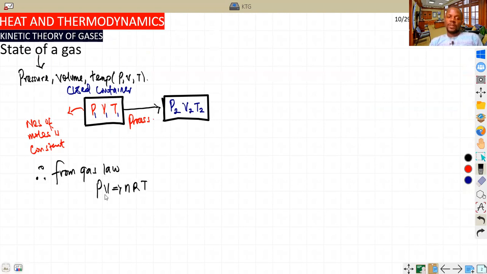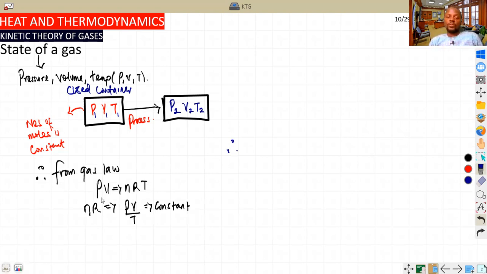And if that is valid, from here we can try and make nR the subject of the formula. So far we say the number of moles is constant and R is the molar gas constant. We can say nR is equal to PV by T. So if PV by T is constant, we can have different states like Boyle's law and Charles' law, changing the pressure, temperature, and so on, which you might have studied in your chemistry section.